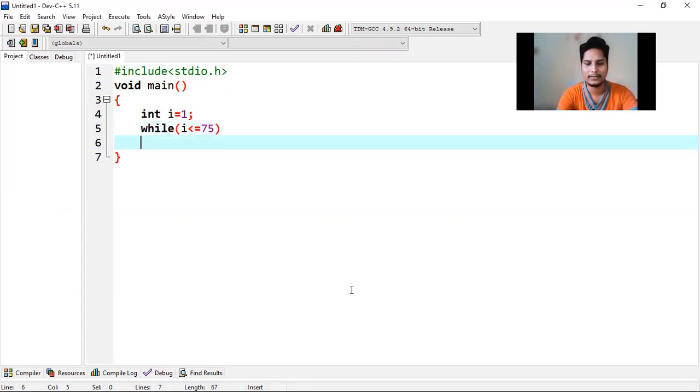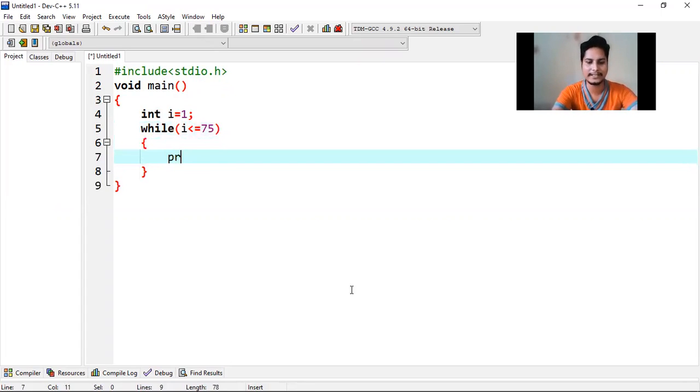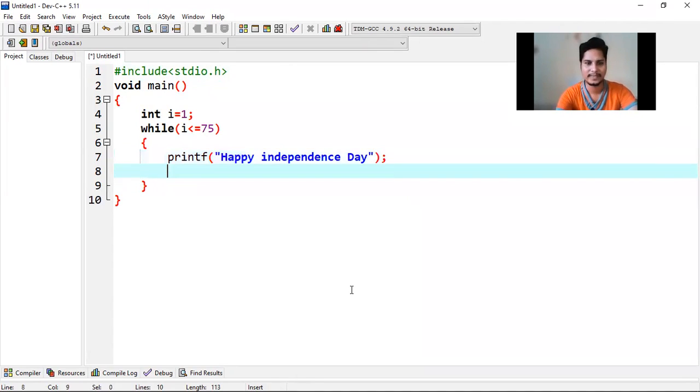Okay, opening curly bracket, printf within double quotation, Happy Independence Day, semicolon. Next i++ semicolon, and closing curly bracket.